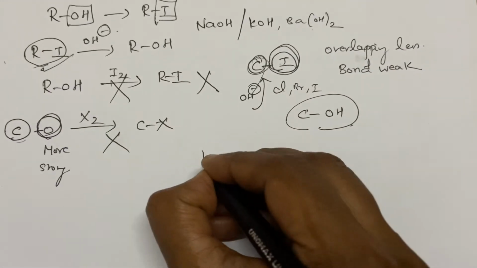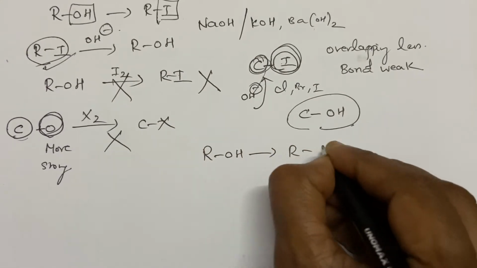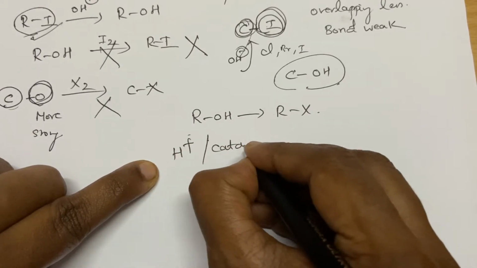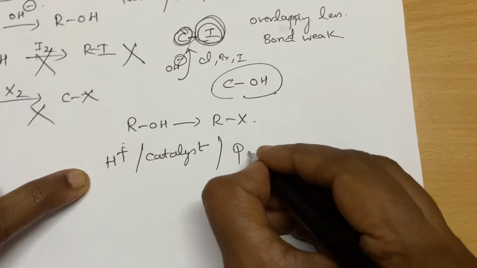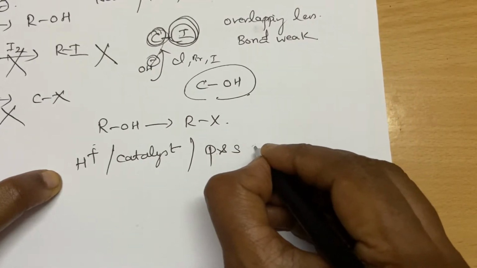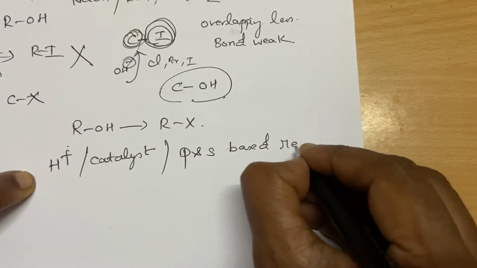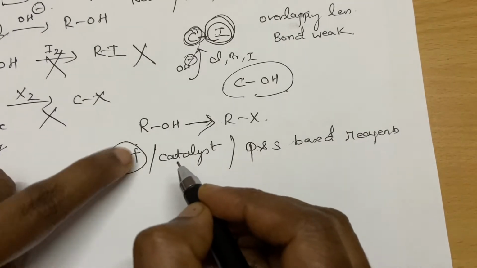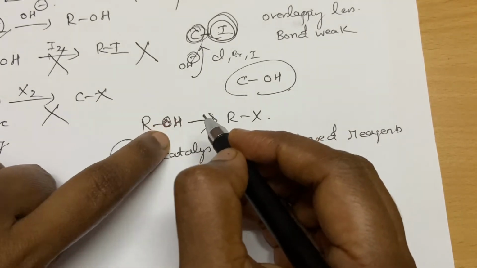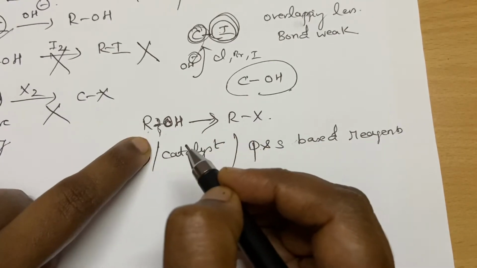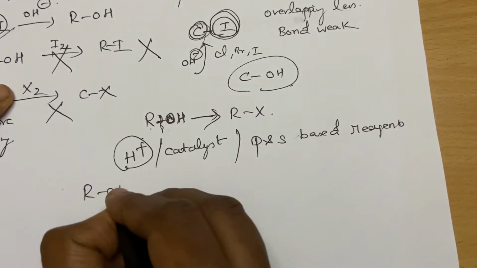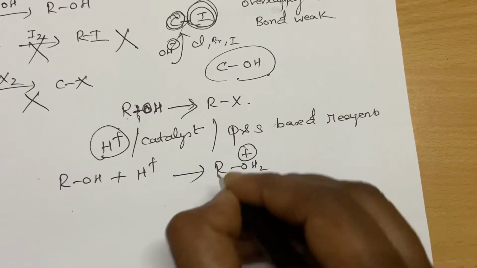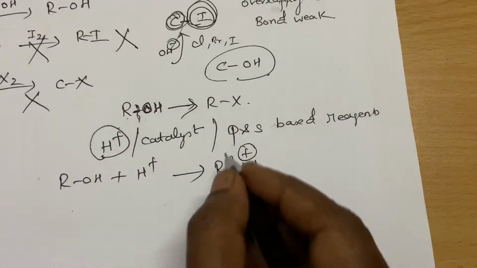See, reactions of this type will be using any one of these: either an acid or a catalyst, please remember, or phosphorus, or sulfur-based reagents. Any one is very important to achieve this. Why, students? I will tell you why. See, this acid will protonate the OH, thus making this bond very weak. Okay, so what happens here? When you treat with any H plus, any acid, protonation takes place. Thereby this bond gets weak, and you can easily cleave it.